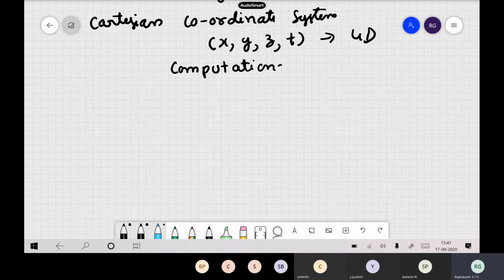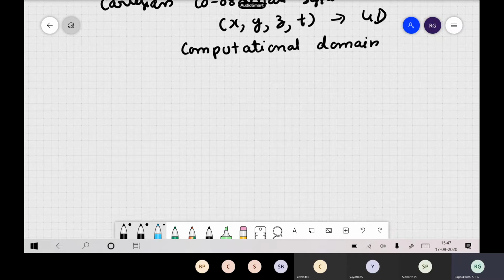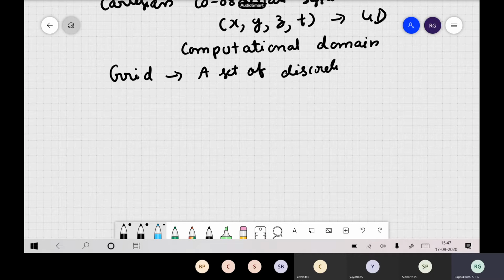So now what we try to do in finite difference is, first thing, you have to form a grid. There is no mesh here. In finite difference you have something like a grid. So what is meant by a grid? A grid is just a set of discrete, actual space-time points. So this we call a grid.